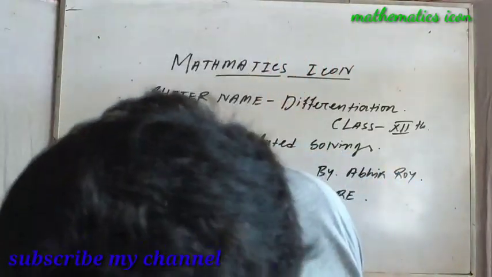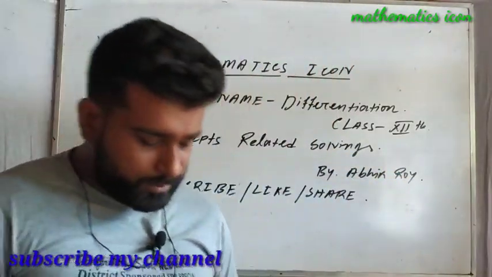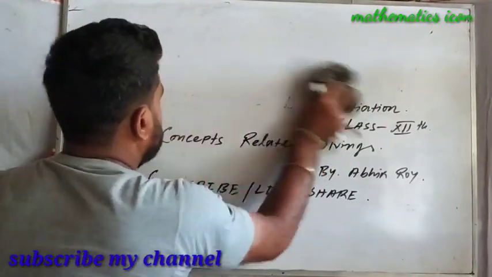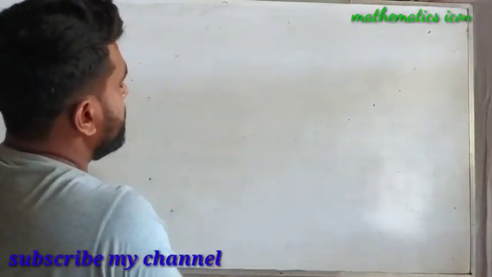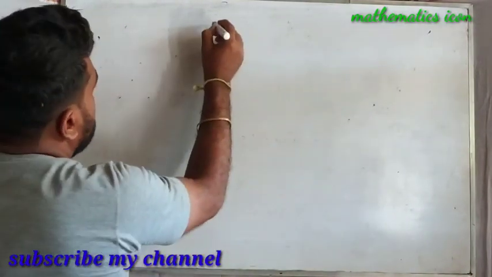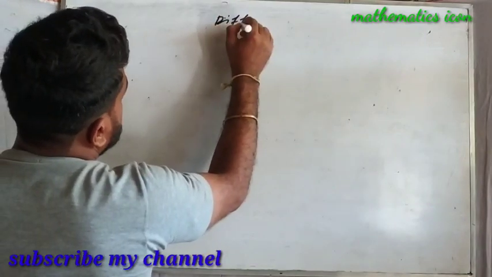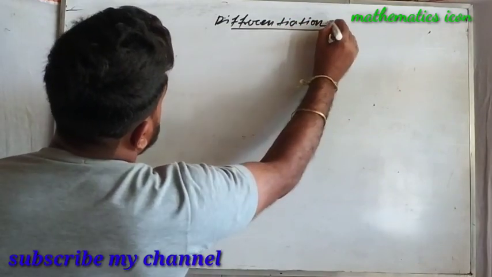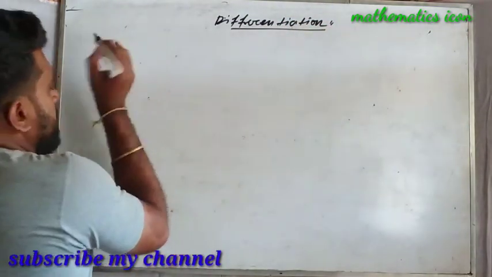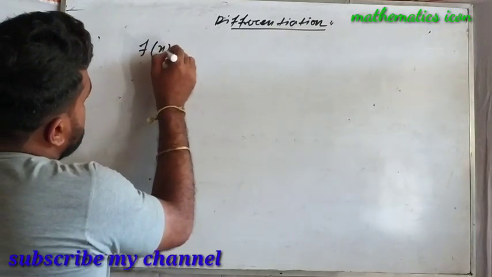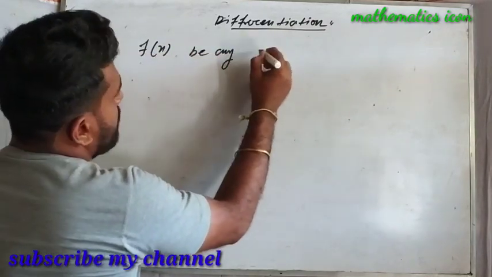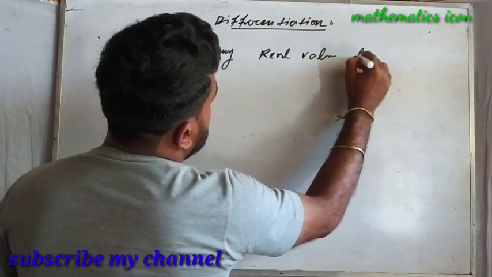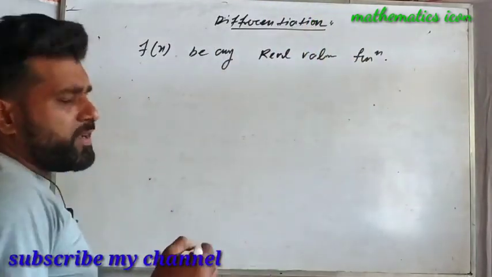Now in this differentiation chapter, let us take f(x) to be any real valued function.